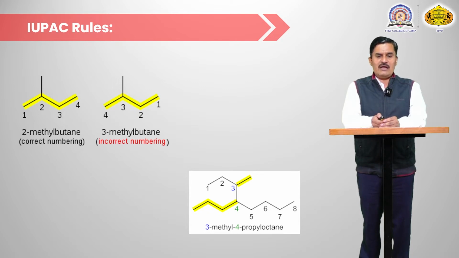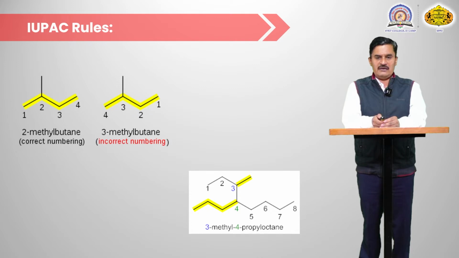So in this example, at the 3 position there is a methyl group, and at the 4 position there is a propyl group. So 3-methyl 4-propyl octane. And if we number from the other side, 1, 2, 3 and 4, then at the 4 position there is a bulky group, the butane, and the position of the butane is iso, so the other name of the compound is 4-isobutyl octane.